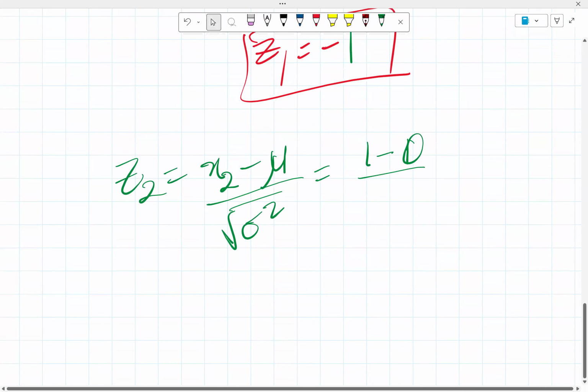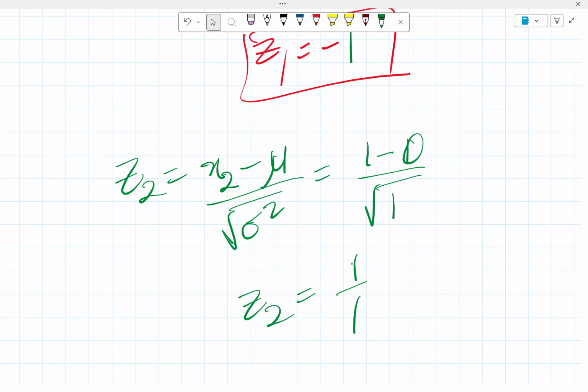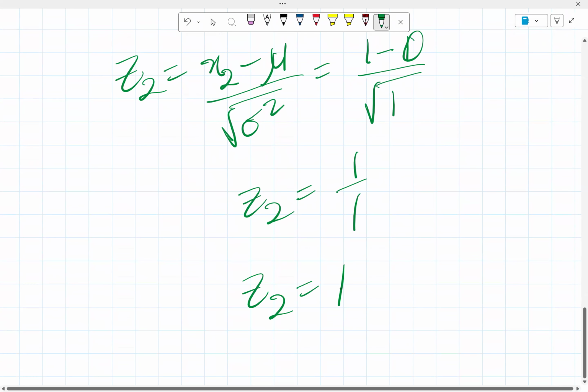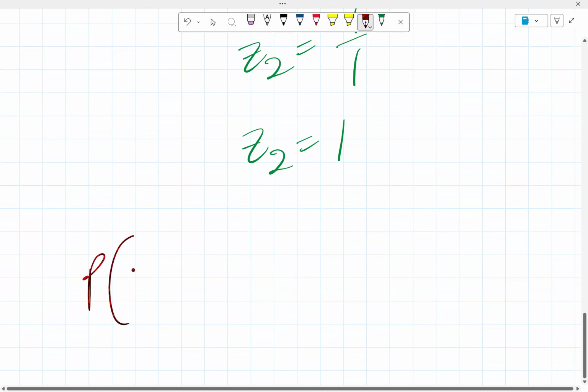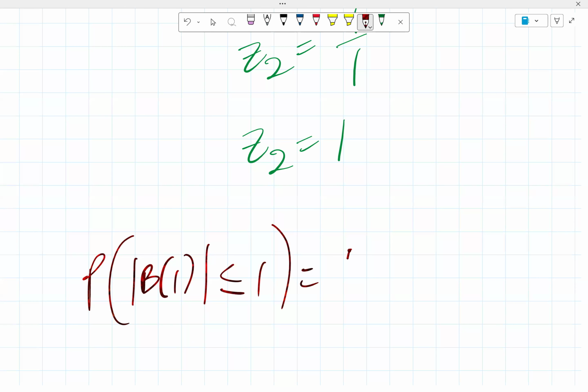So then x2 is 1 minus 0 all over square root of 1. So z2 is 1 over 1, and z2 then is equal to 1 still. So in essence, the probability that the absolute value of B of 1 is less than or equal to 1 is the same thing as the probability that z1 is less than or equal to